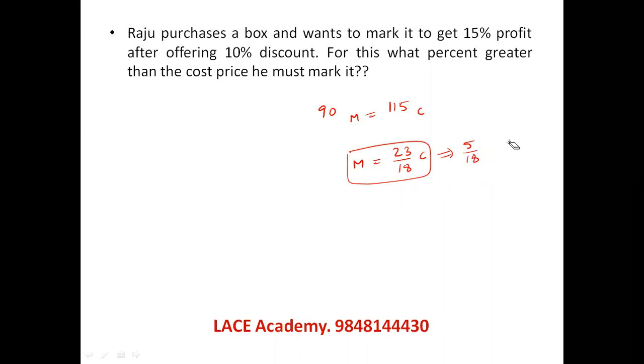To make it a percentage, 5 by 18 more, you can simply say 500 by 18%. 500 by 18 is 250 by 9. So what is 250 by 9 is asking. 9 2 is 18, 9 7 63, 27 7 by 9% more. Simple logic. Let's see the next question given.